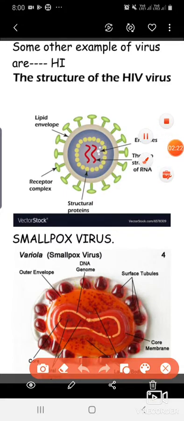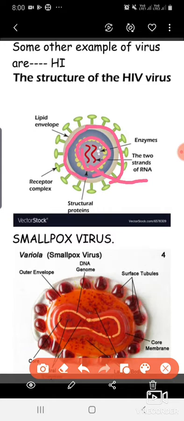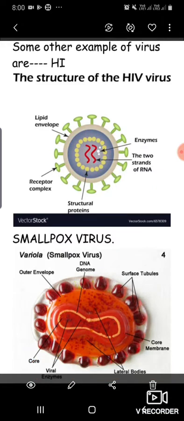Actually in a virus the nucleic acid is present, either RNA or DNA, as their genetic material. Here you can see that it has two strands of RNA. So in a virus either single-strand or double-strand RNA, or single-strand or double-strand DNA is present as the genetic material, and this nucleic acid is surrounded by either a protein coat or lipid. Here in HIV it is surrounded by the lipid envelope, and these are the structural proteins present here. So this is the diagram of the HIV virus.